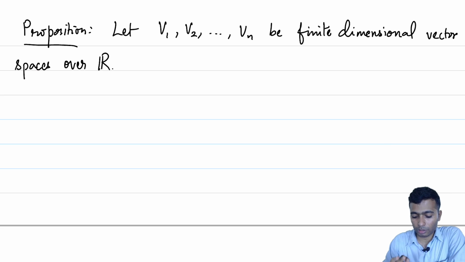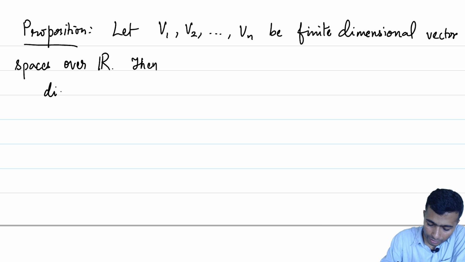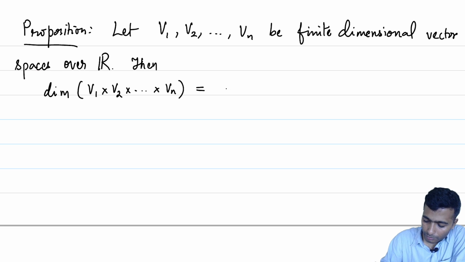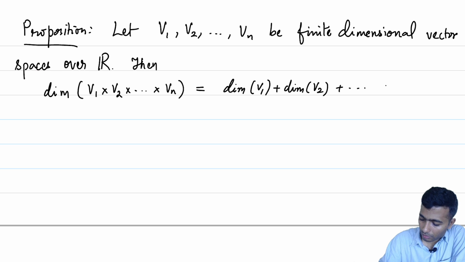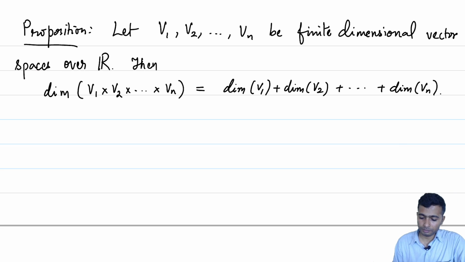This proposition exactly talks about the dimension of the product V1 cross V2 up to Vn when each of these Vi's are finite dimensional. So, then dimension of V1 cross V2 cross up to Vn is equal to dimension of V1 plus dimension of V2 plus up to dimension of Vn. Basically, the dimensions add up. Let us give a quick proof of this.